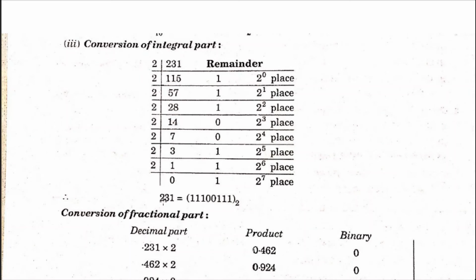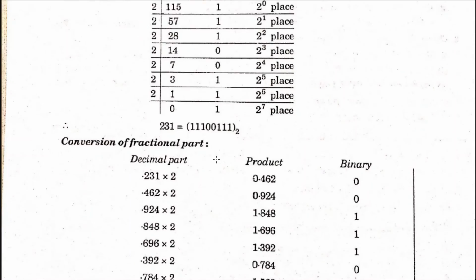So our 231, which is in decimal form, its binary form will be 11100111. We have to write it in descending order. This is the conversion of the integral part into binary form.